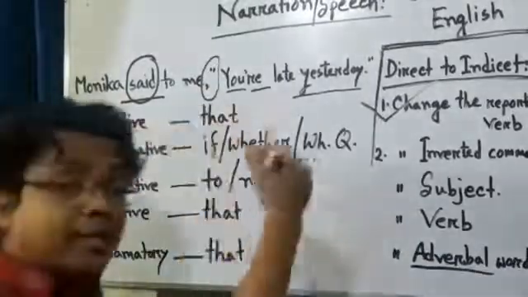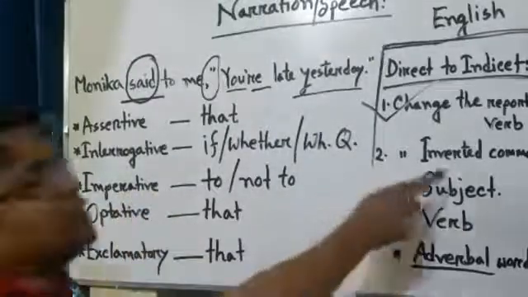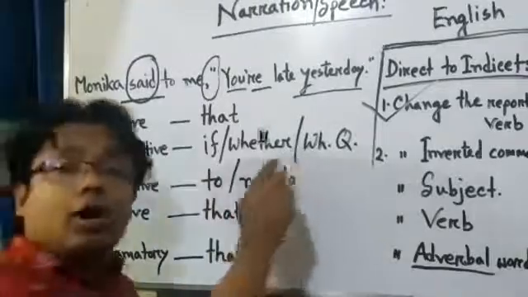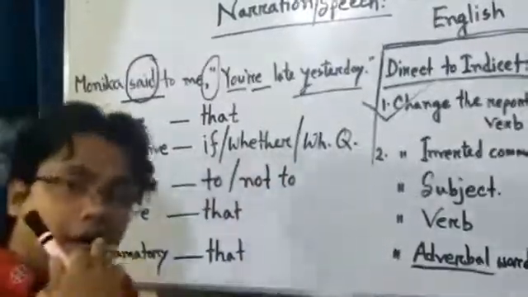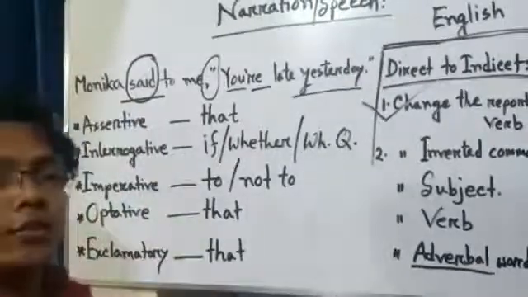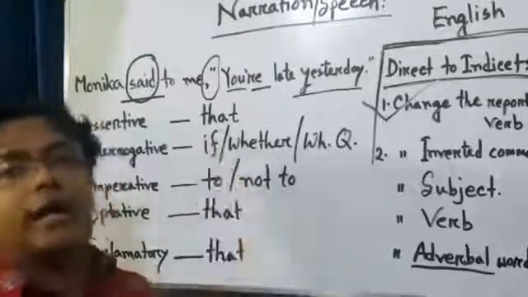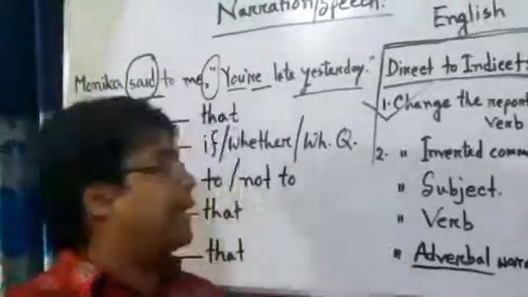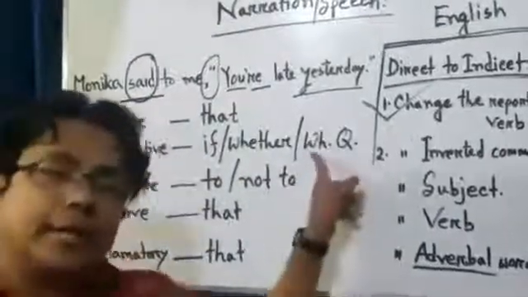If the reported speech is an interrogative sentence using an auxiliary verb, you have to use if or whether. But if the sentence is a W's question, you have to use the W's question word.